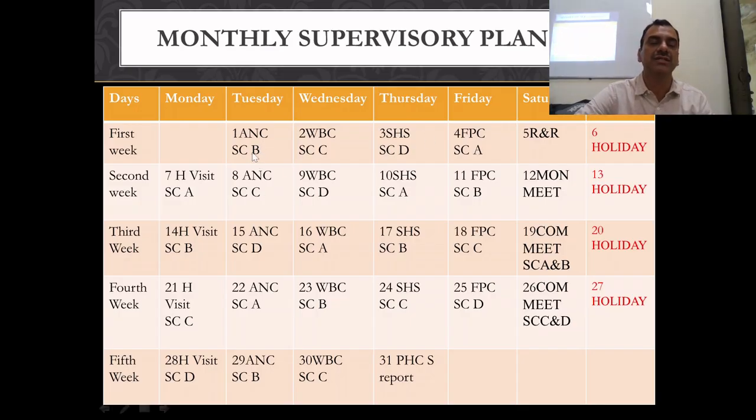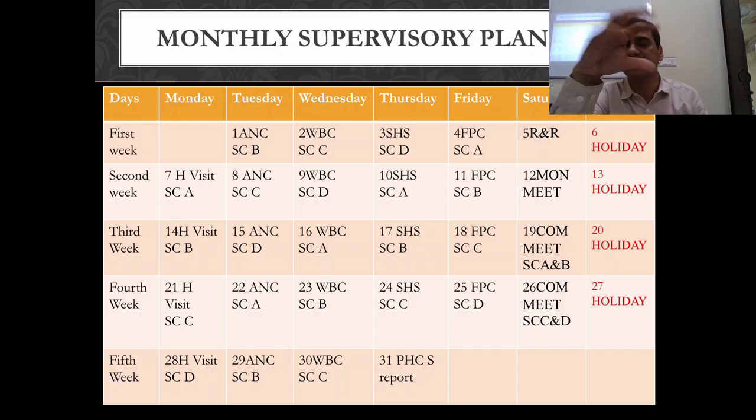Here we have written sub-center B, so next we will write ANC sub-center C. Next Tuesday we will write ANC sub-center D, and then ANC sub-center A, which was remaining, and now ANC sub-center B. So we can visit sub-center B two times. According to the days, we will cover everything.